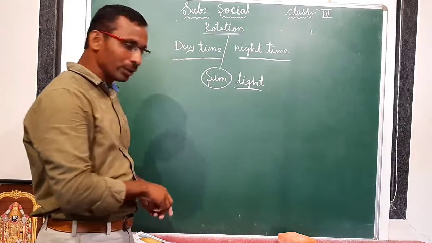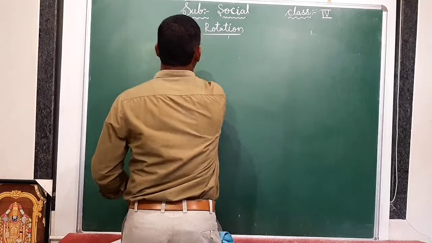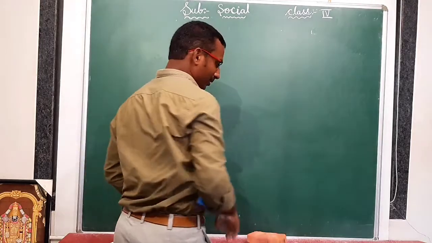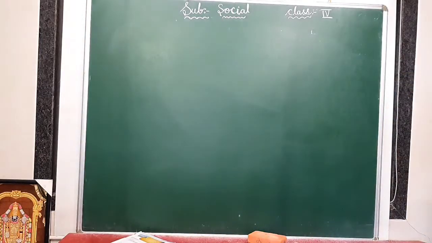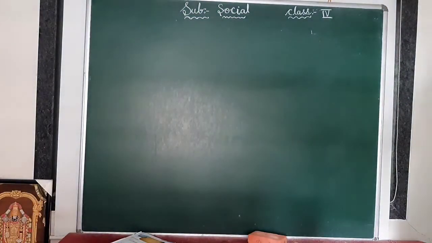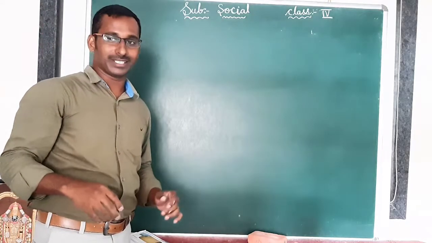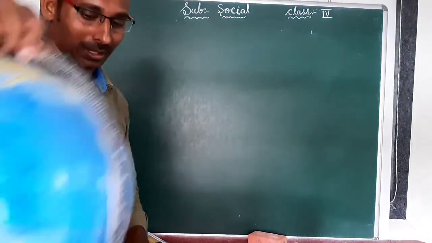So here I am showing you with one experiment how we are getting day and night. For example, I closed all lights. Now some dark is there. Is it clear? See, this is the model of the Earth.